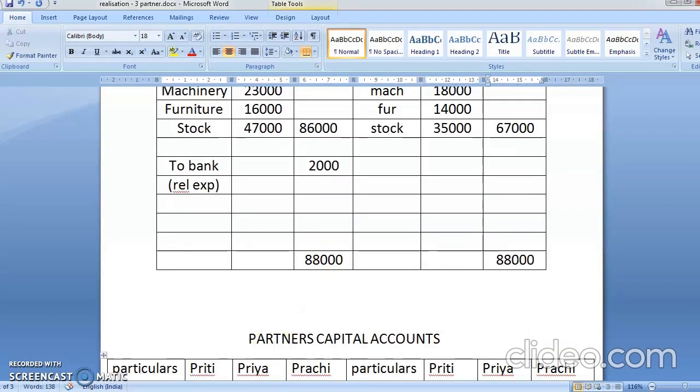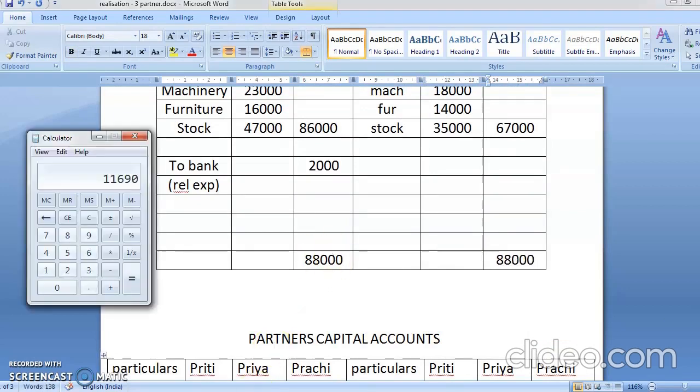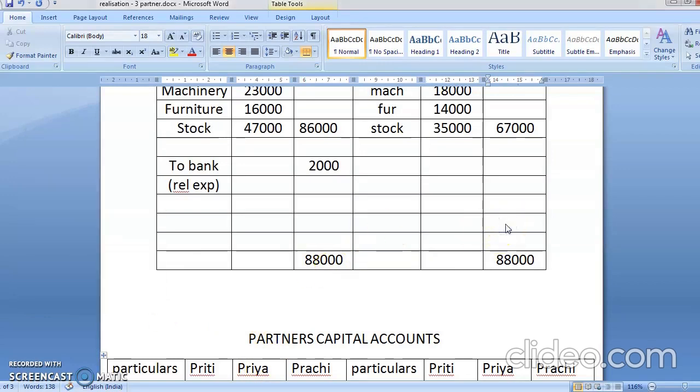So I'm suffering a loss. How much is the loss? 88,000 minus 67,000. So my loss comes to 21,000. I'll write here 21,000. This loss belongs to my 3 partners.